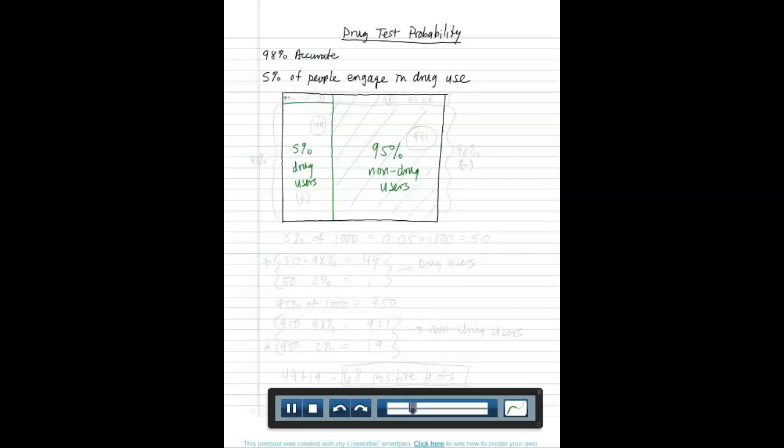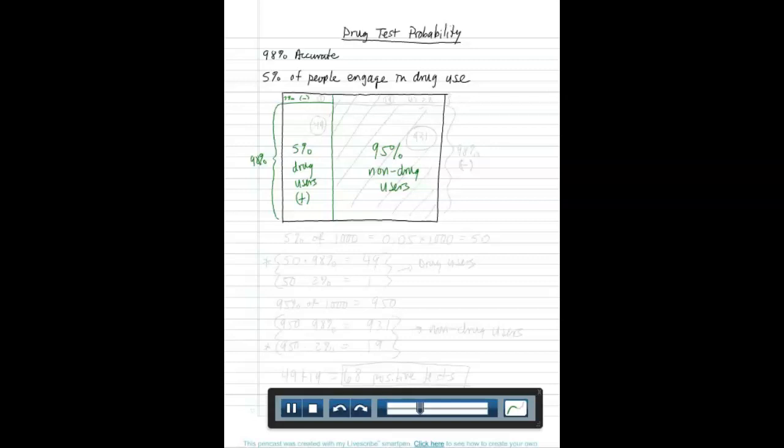So this is 2% of the time that these drug users will test negative. And then let's say this is the 98%, again, of just that left side, the 5% of drug users. So 98% of the time, those drug users will be tested positive. So 2% of the 5% are drug users but are tested negative. 98% of the 5% are drug users and are indeed tested positive.